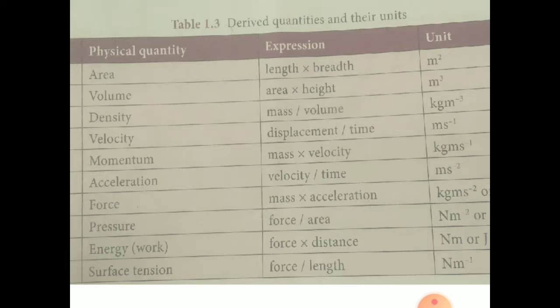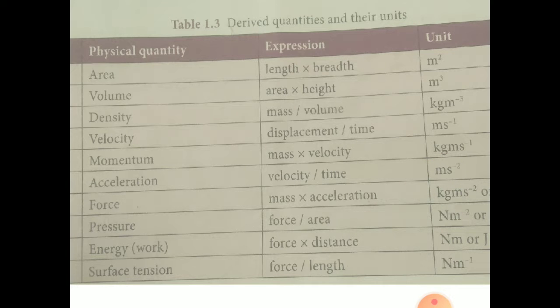And momentum is mass into velocity. We already know the unit of mass is kg. Velocity also we know, its unit is m s power minus 1. Then acceleration, it is measured by velocity by time. The velocity unit is m s power minus 1, and additionally the second is added, so we write m s power minus 2.